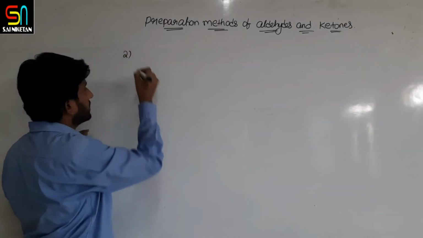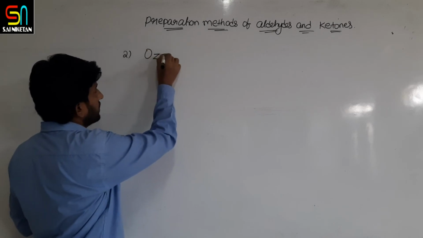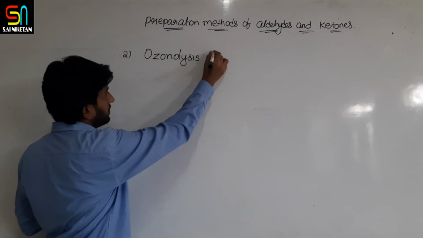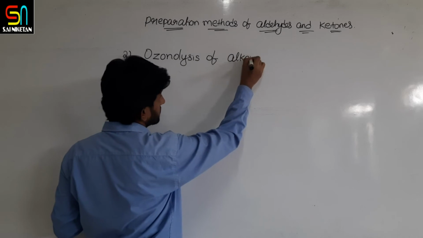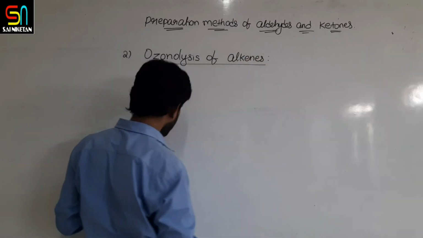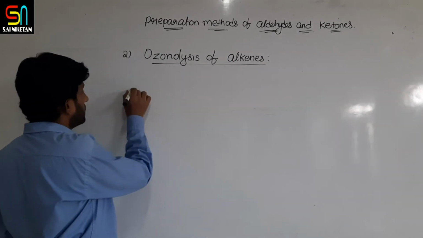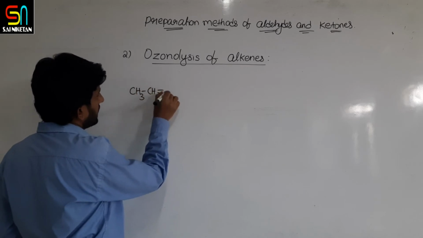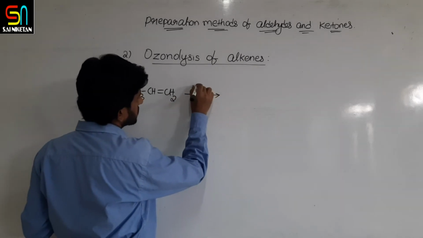Next method, if you remember, we have studied in first year, ozonolysis of alkenes. In ozonolysis of alkenes, we are treating an alkene with ozone, O3.